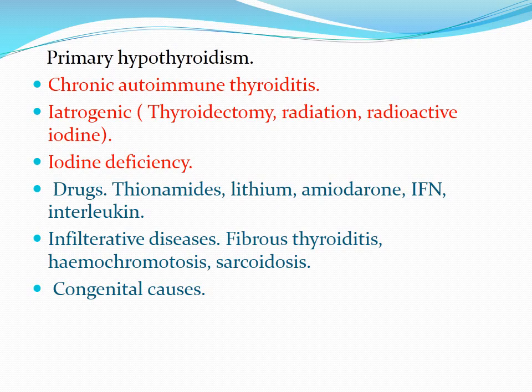These are the three most common causes of hypothyroidism in adult populations. All other causes of primary hypothyroidism I have discussed before. They can occur, but not as commonly as these three causes.